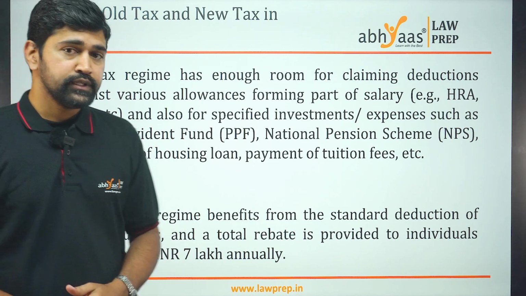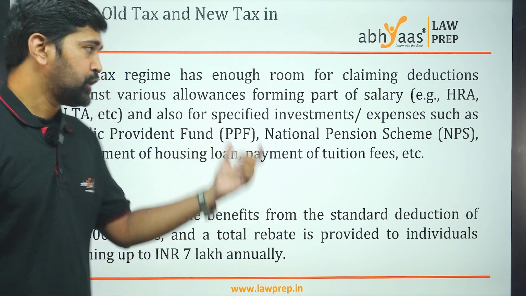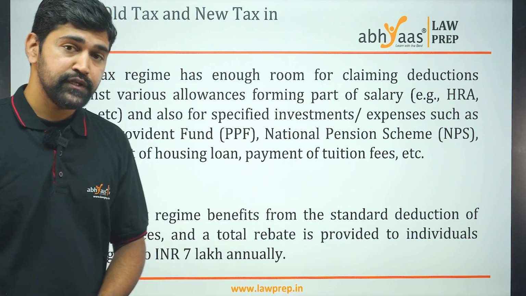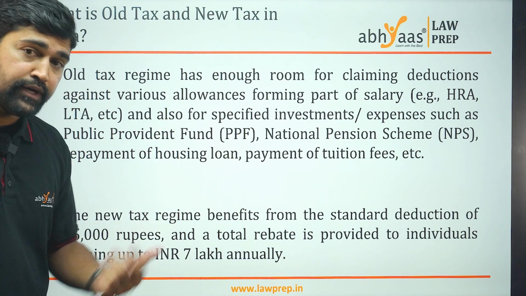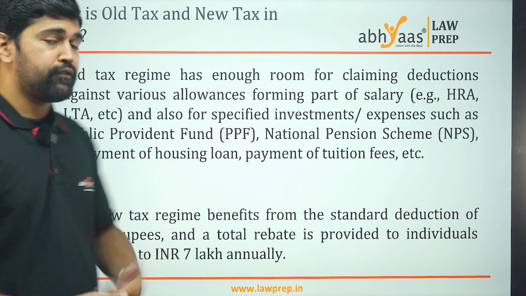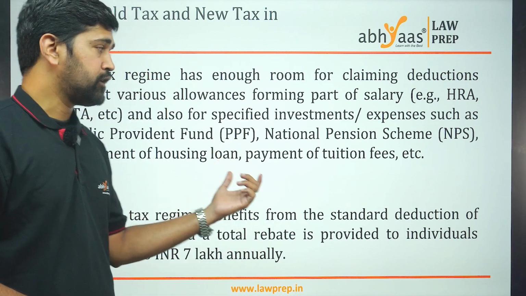The government has also allowed individual taxpayers to claim benefits for various investments and expenses, such as Provident Fund or National Pension Scheme, payment of interest on house loans, and payment of tuition fees and medical premiums, etc.